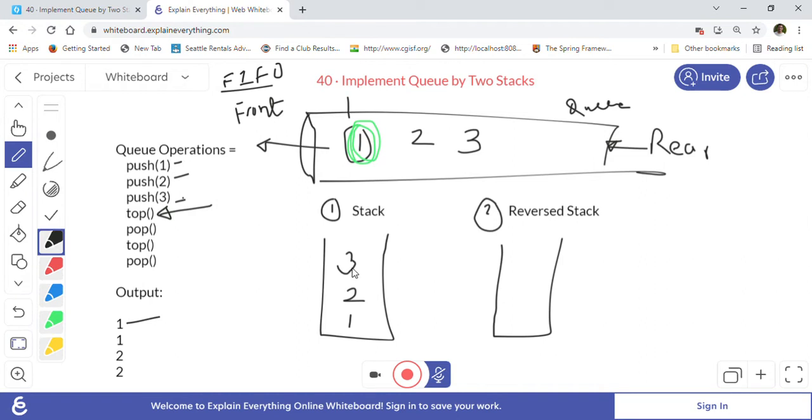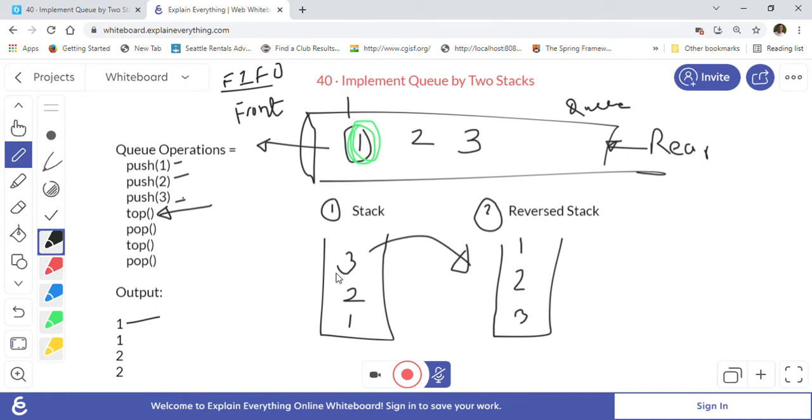So what we will do is pop out all the elements from the stack and put those elements into the reverse stack. As you can see, 3 will be popped and put into the reverse stack, then 2 will be put into it, then 1 will be put into it.